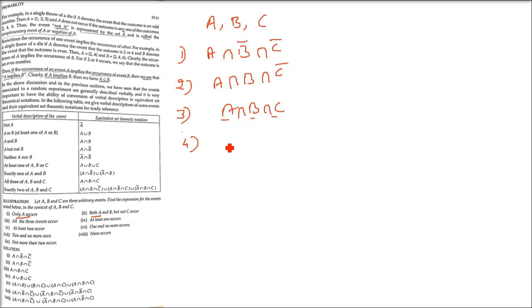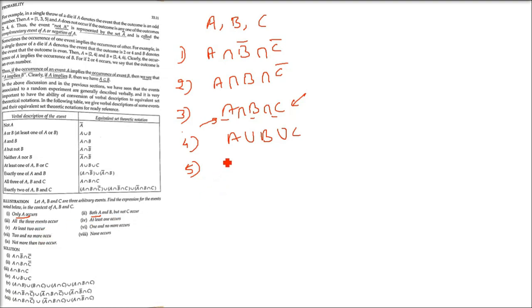Fourth, at least one occurs. So any of one happens. So A, B, C. So it's an easy way. Means the conditions are not strict. Either of one will happen. So you'll see A union B union C. And in the previous one, the third one, all of these three should occur.